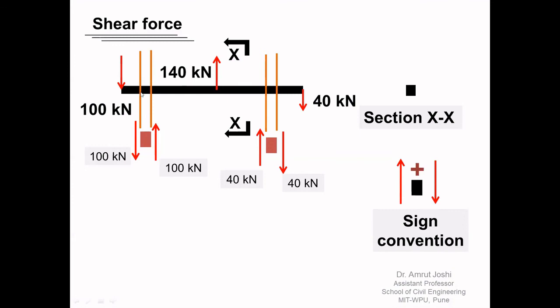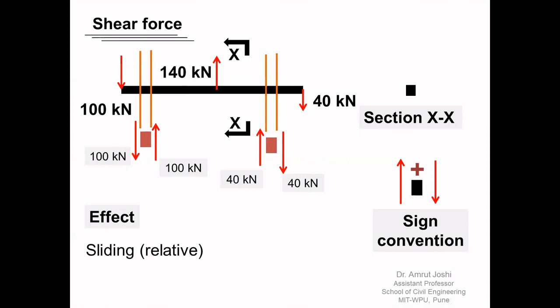Therefore, at this section, the shear force is positive 100 kilonewton. At this section, the shear force is negative 40 kilonewton. And what is the effect? The effect of shear force is sliding of the cross sections relative to one another. So again, as it is a force, the effect is translation. It is relative translation, but as it is shear force, the translation is along the cross section. When it was axial force, the translation was along the axis. So therefore, we have to understand.